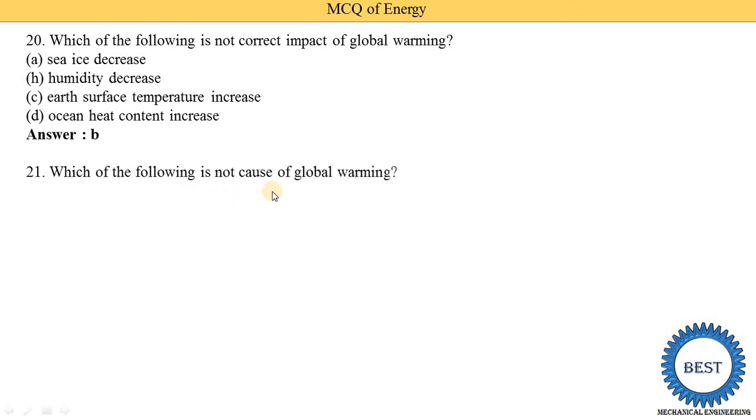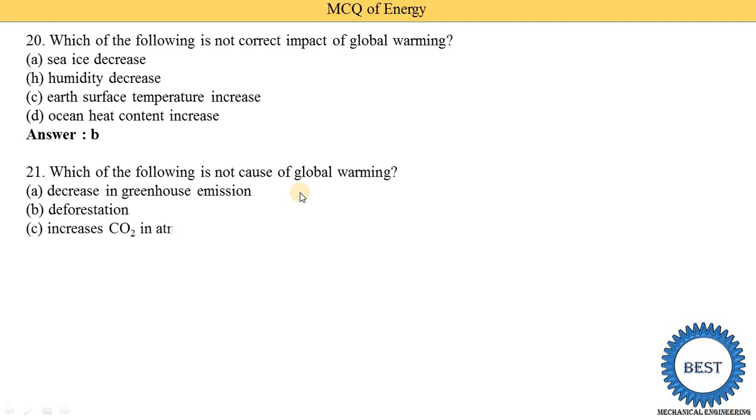Which of the following is not a cause of global warming? Decrease in greenhouse emissions, deforestation, increase CO2 in atmosphere, and none of the above. So answer A is the correct. The decrease in greenhouse emissions is not a cause of global warming.